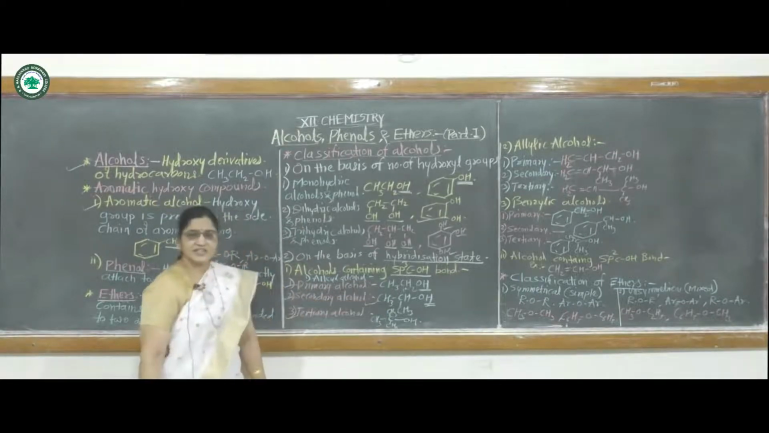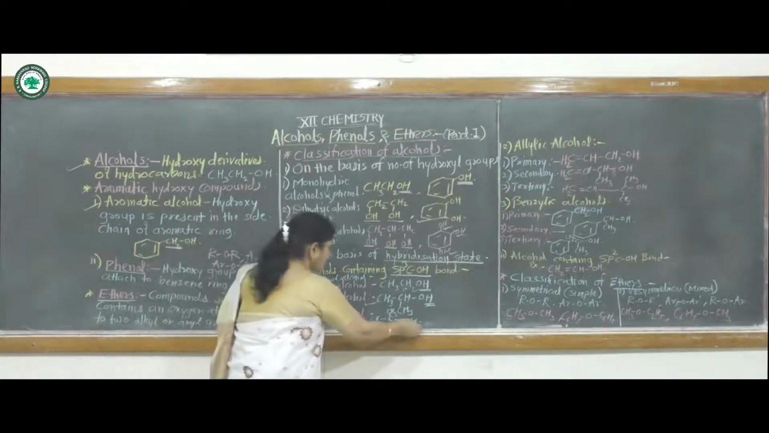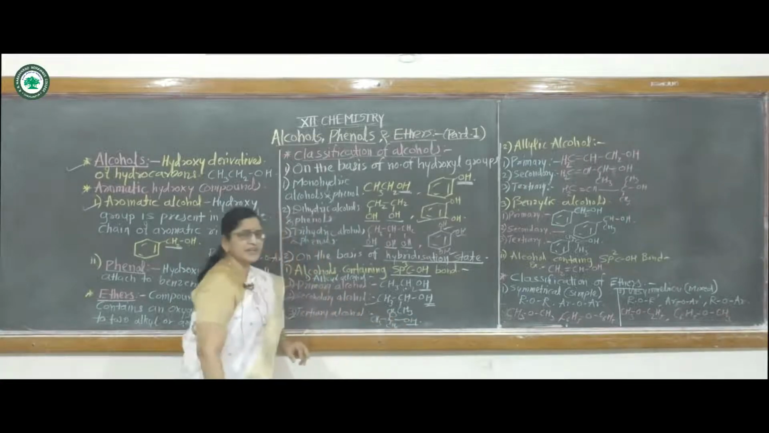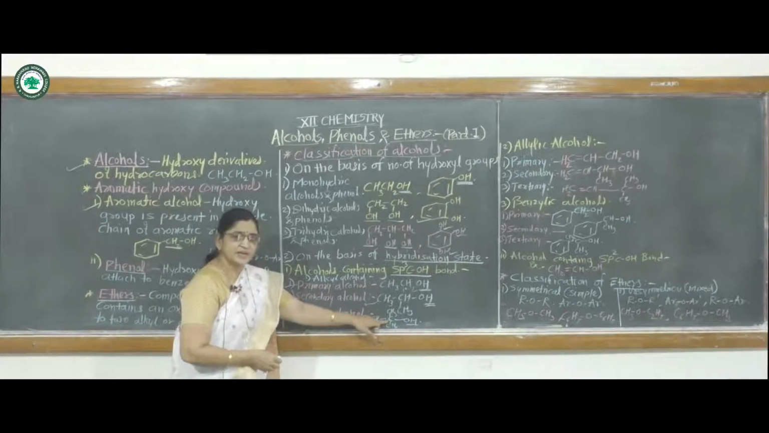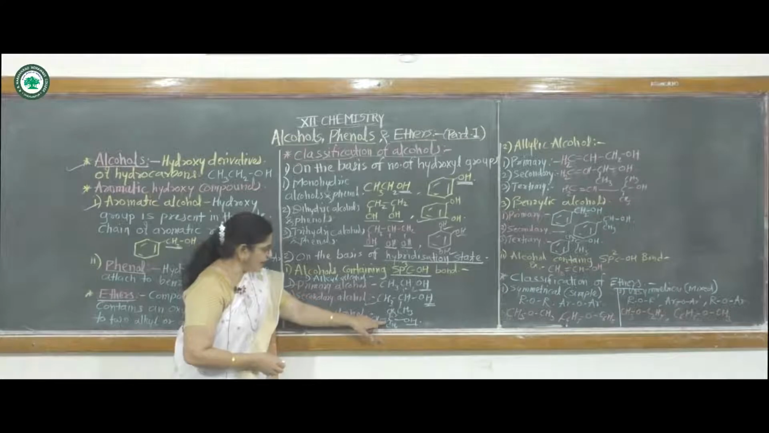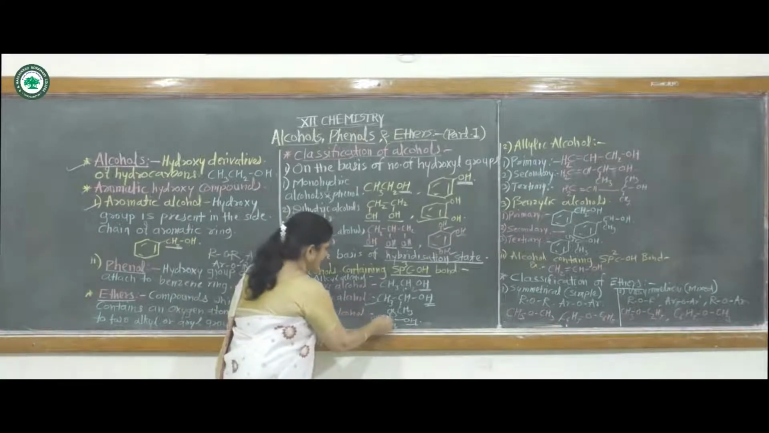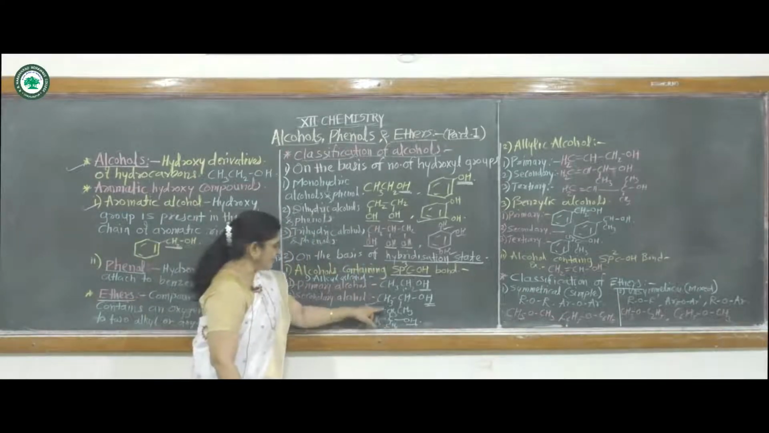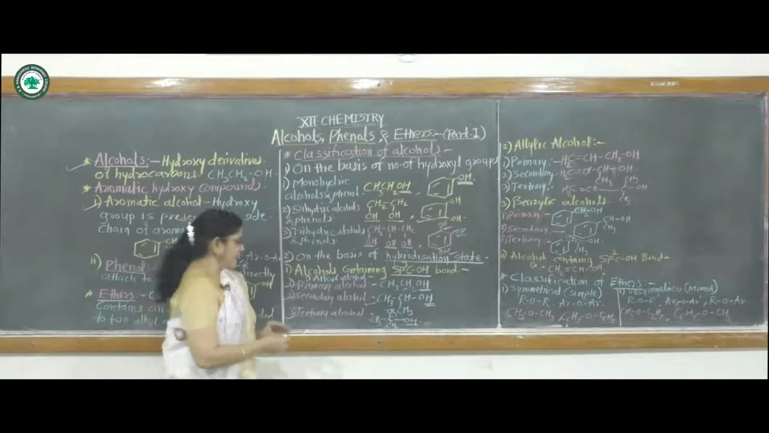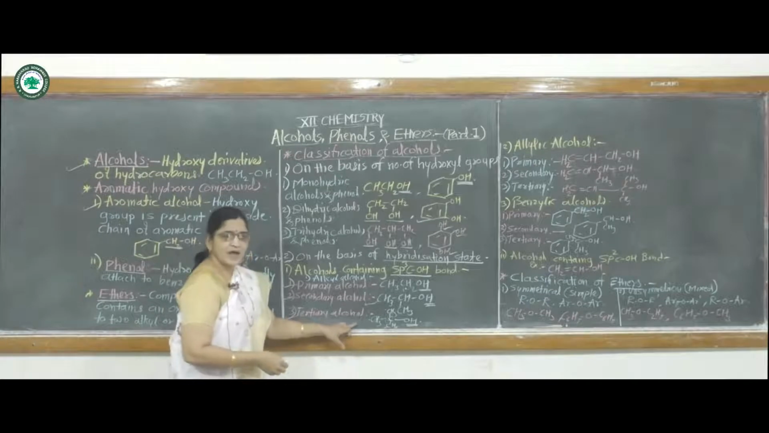Then third one, that is tertiary alcohol. In tertiary alcohol, this hydroxy group is again attached to an sp3 type of hybridized carbon atom. This carbon atom is also sp3 hybridized, and it is a tertiary carbon atom, because this carbon atom is attached to three other carbon atoms. Hence this alcohol is called tertiary alcohol.